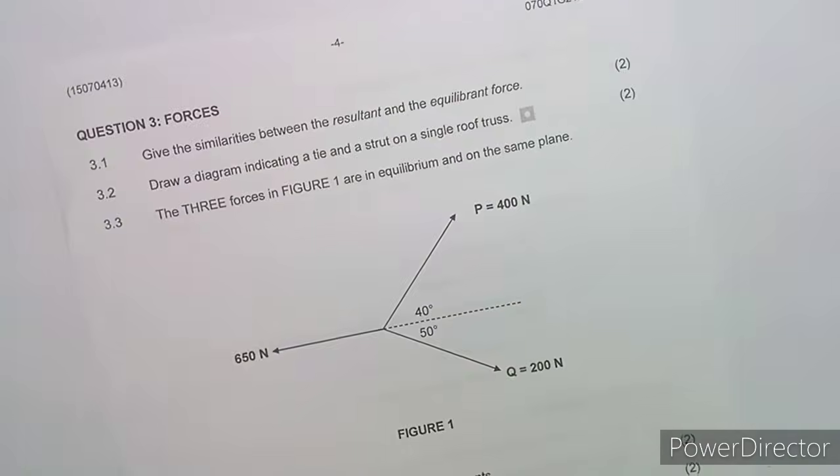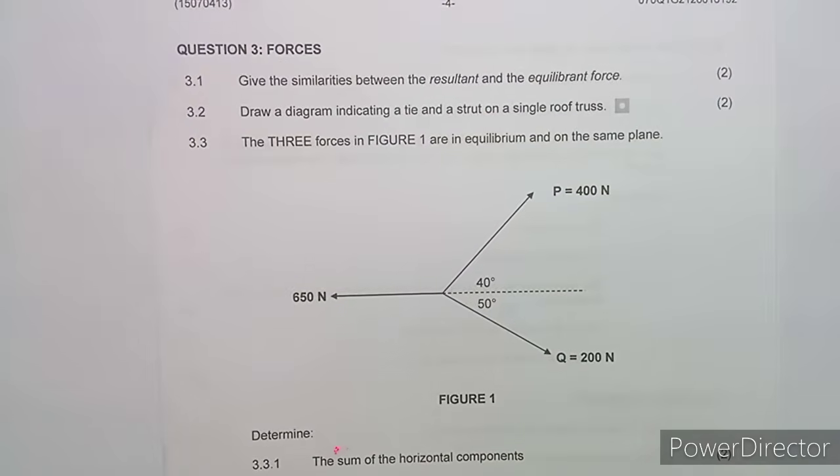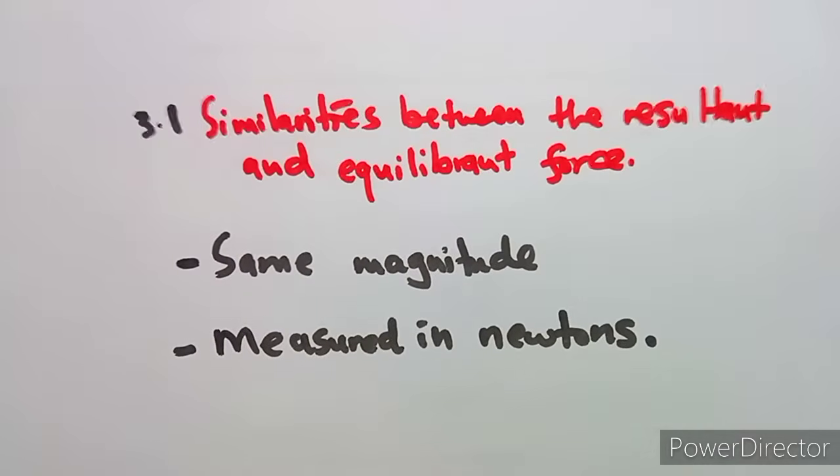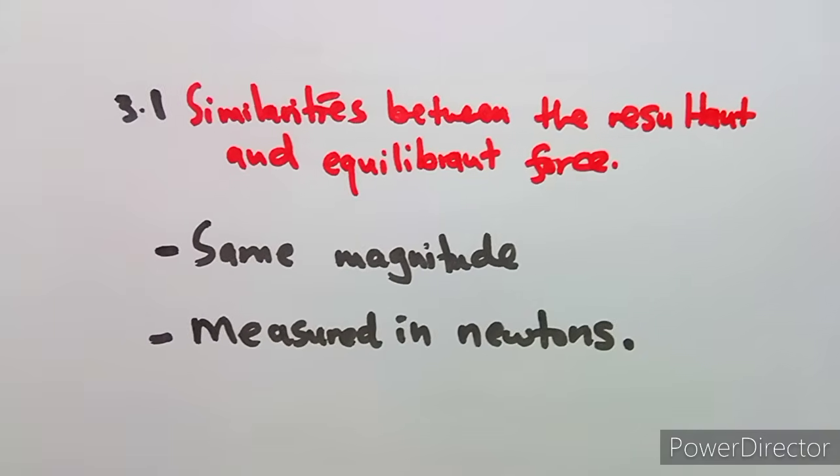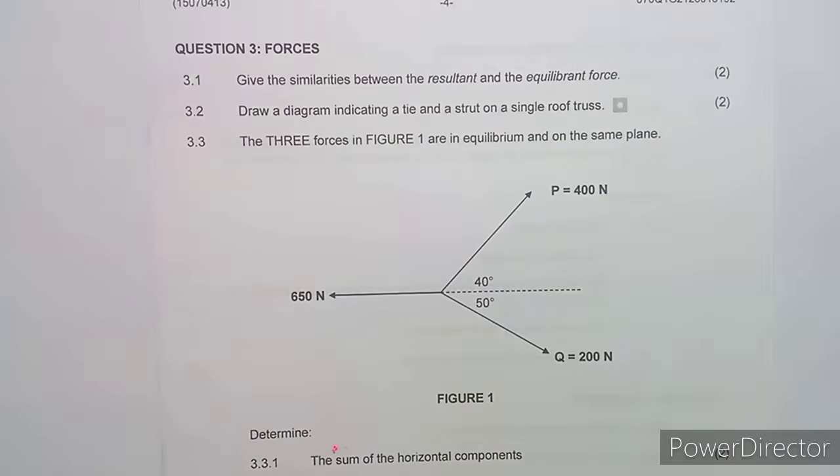Let's see another part of the question, which is question 3, on forces, where we are asked to give the similarities between the resultant and the equivalent force. The similarities mean something that is common or something that we know about them. So we have the issue of magnitude, and also that they're measured in newtons. That is what we have about the equivalent and the resultant force.